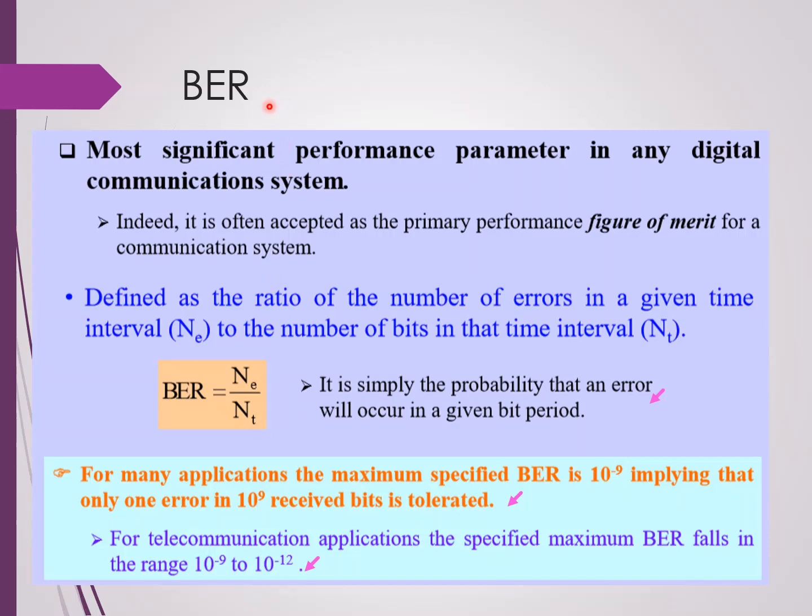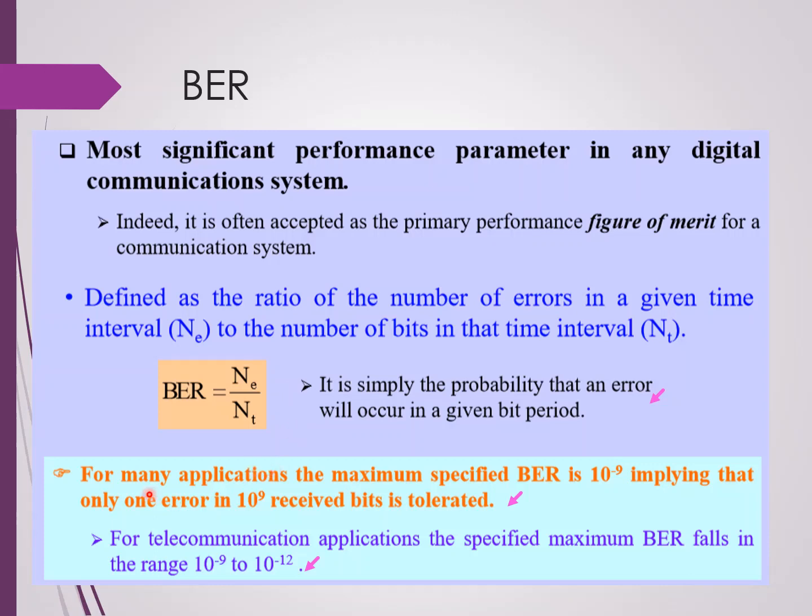So let us look at the bit error rate, or BER. BER is the most significant performance parameter in any digital communication system. The definition of BER is the ratio of the number of errors in a given time interval to the number of bits in that time interval, E divided by NT. So it is simply the probability that an error will occur in a given bit period. It means that the lower the BER, the better the system performance is, because there is less error.